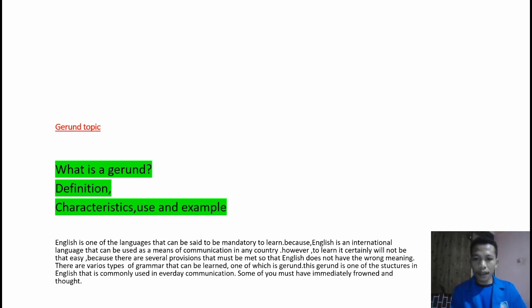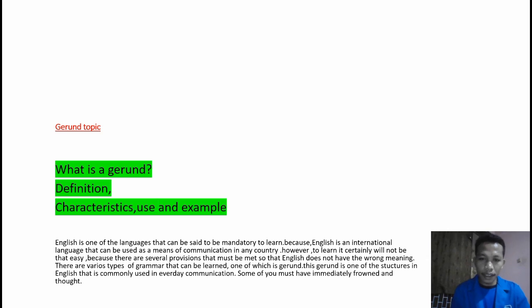However, to learn it certainly will not be that easy because there are several requirements that must be met so that English does not have the wrong meaning. There are various types of grammar that can be learned. One of which is gerund. This gerund is one of the structures in English that is commonly used in everyday communication.